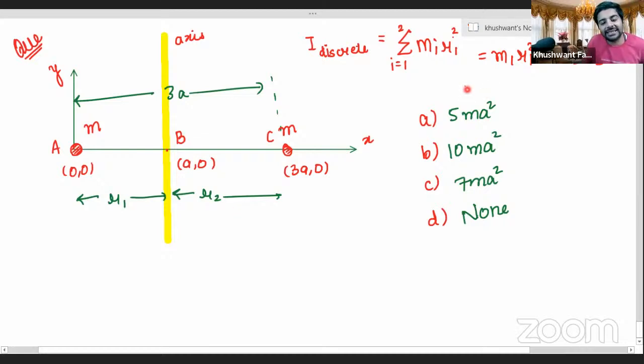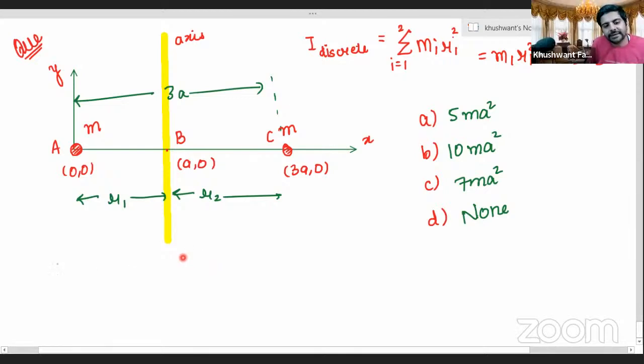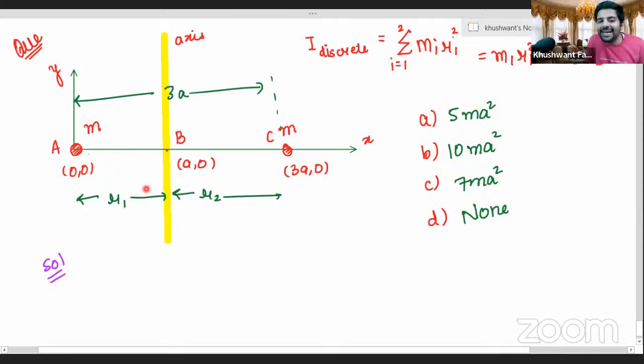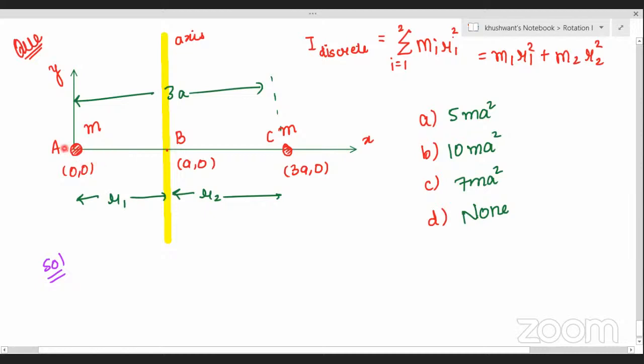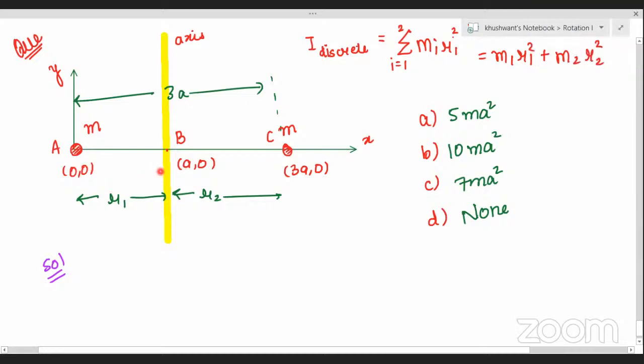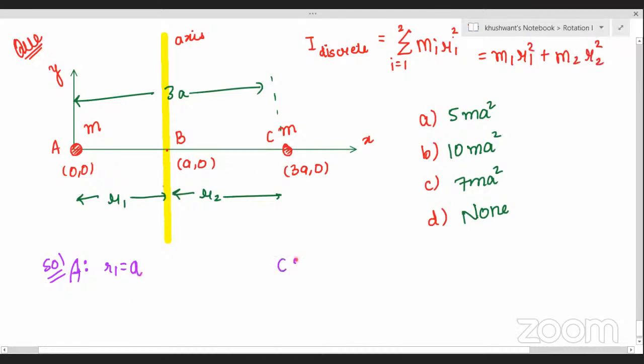Okay. And what kind of system is this? Discrete or continuous system? Discrete, sir. How to solve this question, Makesh? Sir, we need to find the radius of this. Radius or distance of each particle from the axis, okay? So distance, sir. Yes, distance of A from the axis. What will be this distance from 0, 0 to A, 0? What will this be equal to? R1 equal to A, sir. R1 is equal to A. Very good. For the first particle, the particle at A, Makesh is saying that the distance of this particle is A. Okay. Then what about the second particle C, Makesh? What is R2 equal to? 2A, sir.